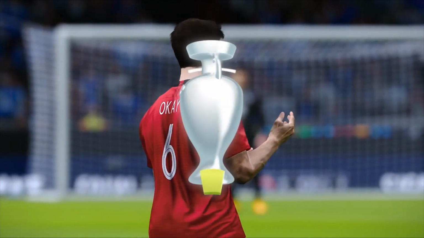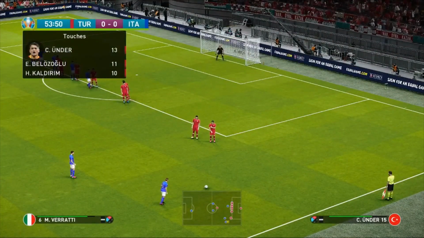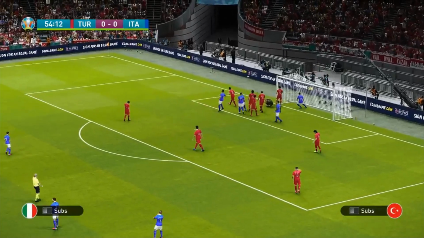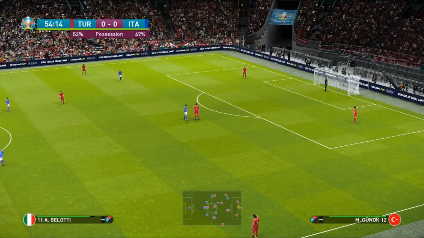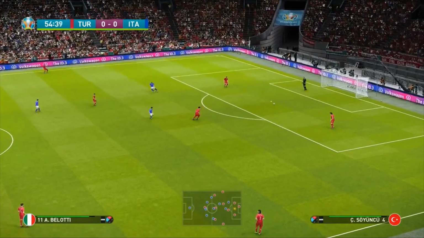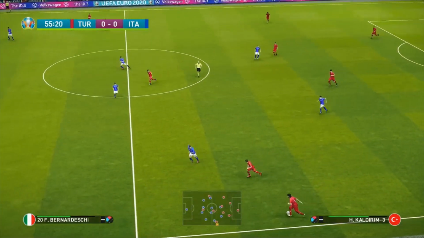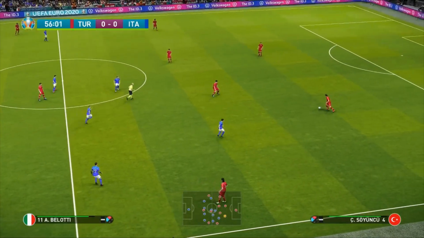Can Italy make an opportunity from this? Marco Verratti stands over this. Pretty much a fair whack of players in the box. He whips this in. It's for the back post! And it's just wide. No one there to head it in at the back post. Maybe the centre-back should have been up there a little bit further to have an opportunity at goal, but it was a decent chance there from Verratti. Lovely ball into the box, but nothing coming of it, unfortunately.